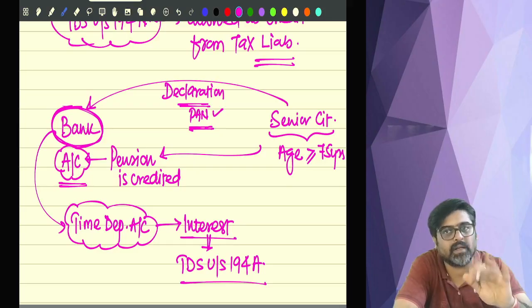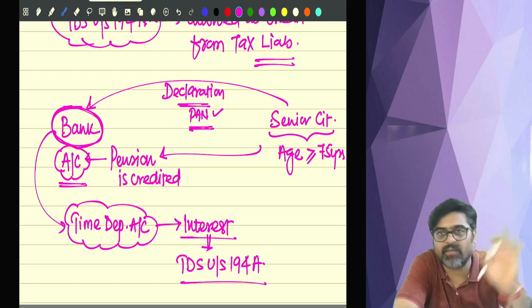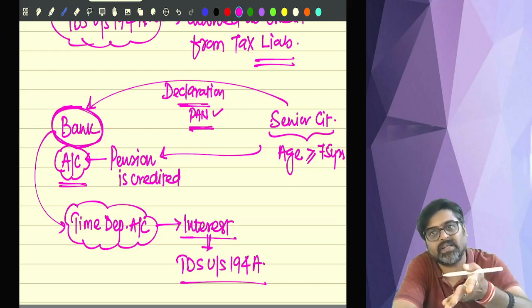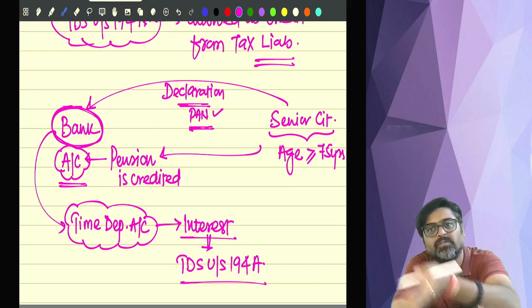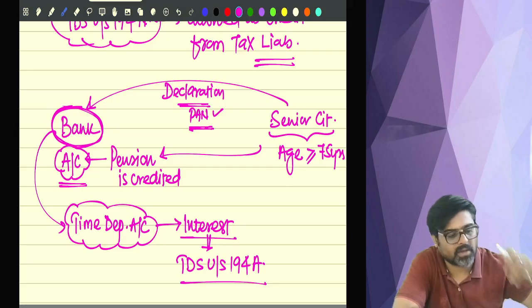Other than pension income, I am not earning any other income during the year. I am having only one income in the form of pension, and that pension is getting credited in the account which is maintained with you only, bank. And other than this pension, I am not earning any income.